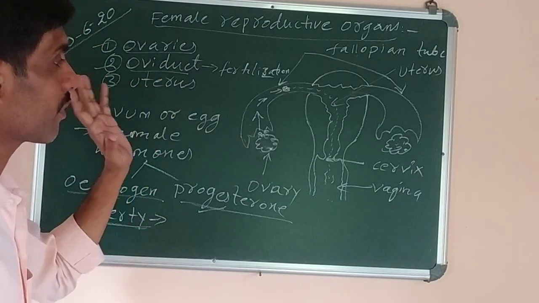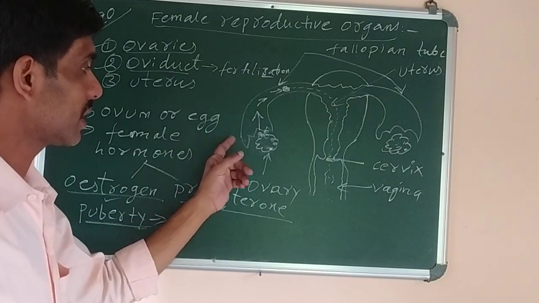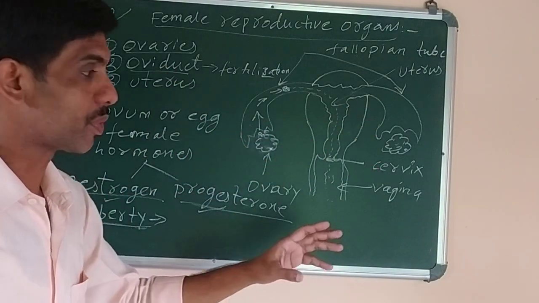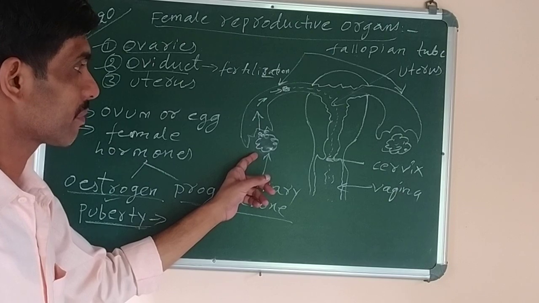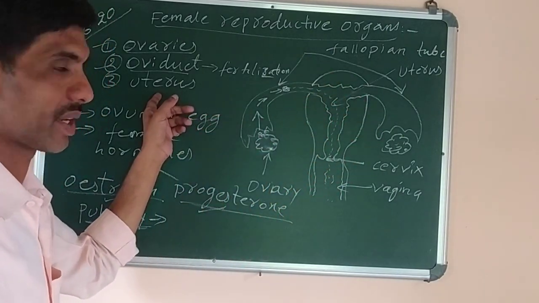So what is the function of the oviduct? What is the oviduct? The oviduct or fallopian tube is the name of two ducts. Duct means tube, which arises from the ovary and connects to the uterus. This is the main body, the pear-shaped organ called the uterus.